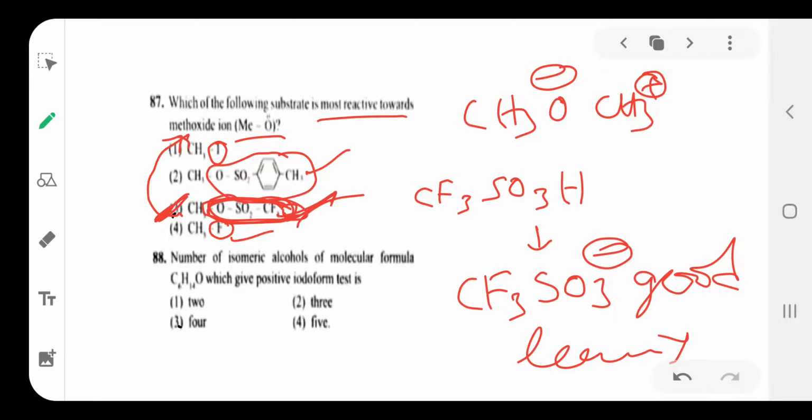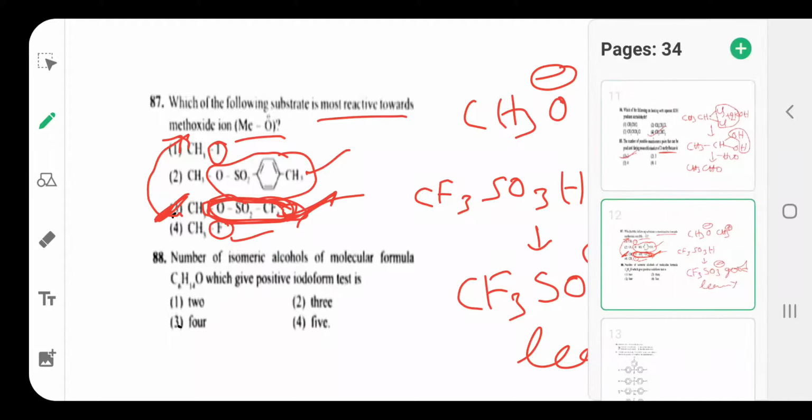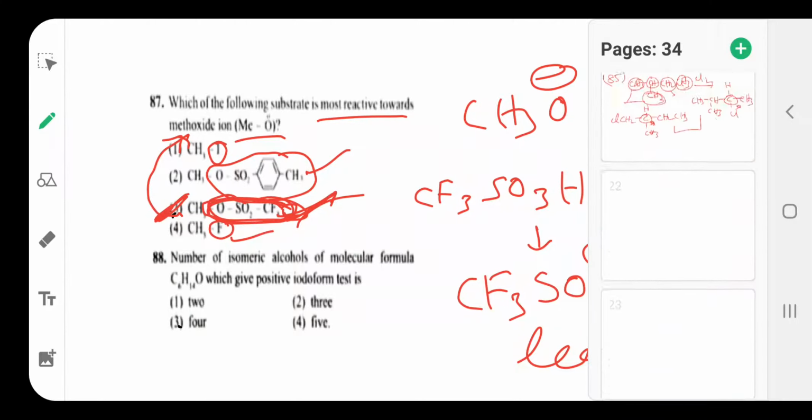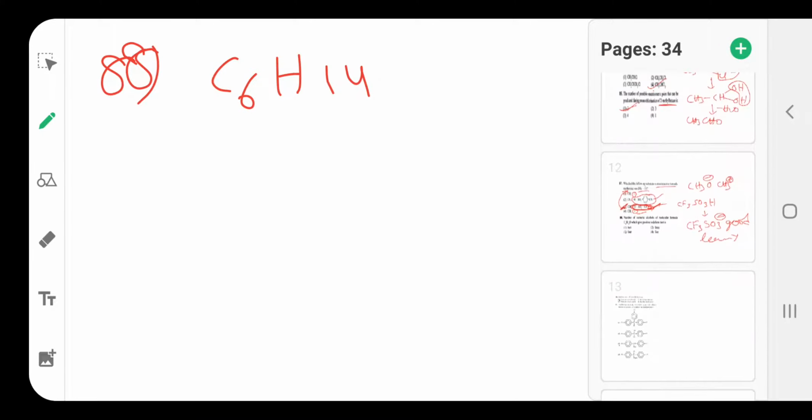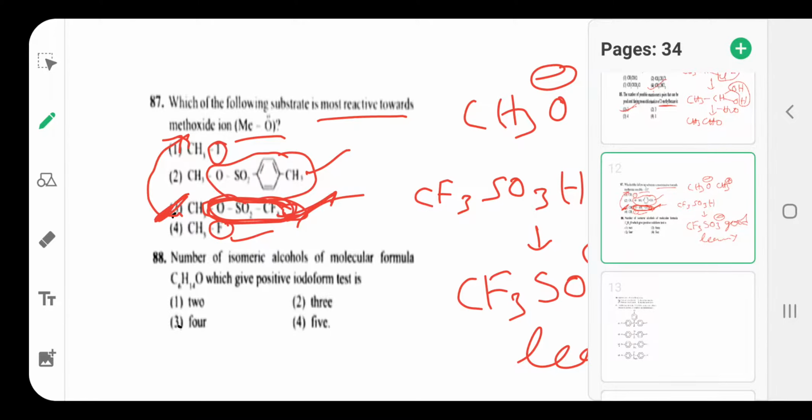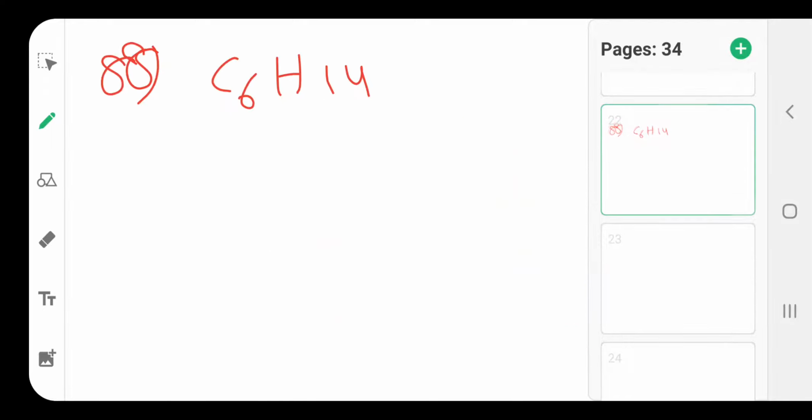The next one is 88. The number of isomeric alcohols of molecular formula C6H14O. Question number 88, here C6H14O.